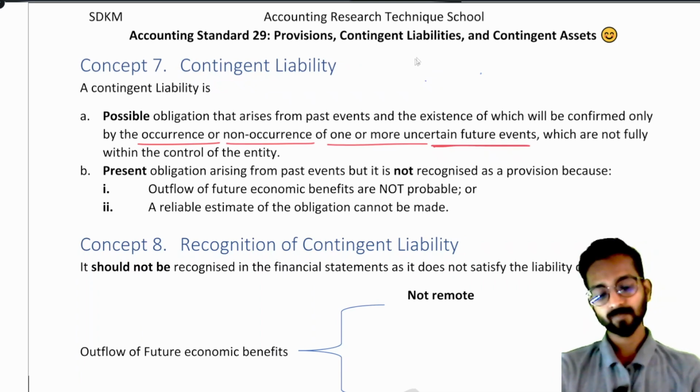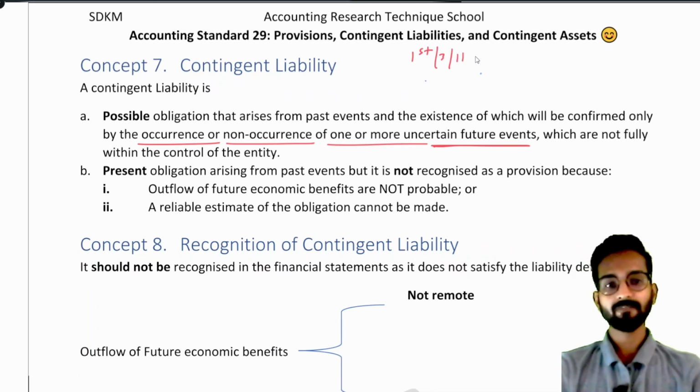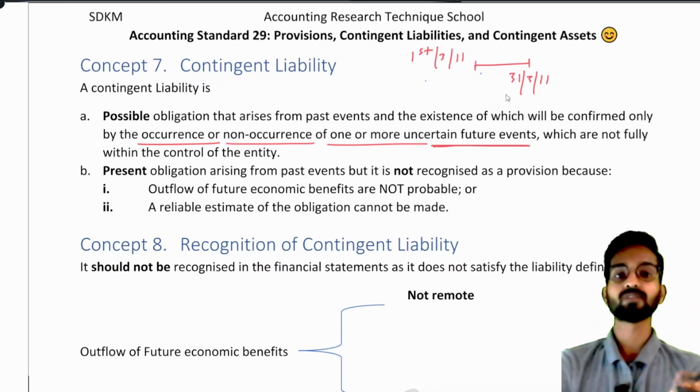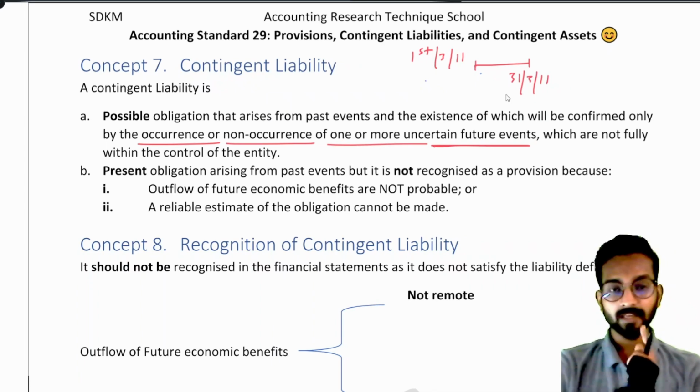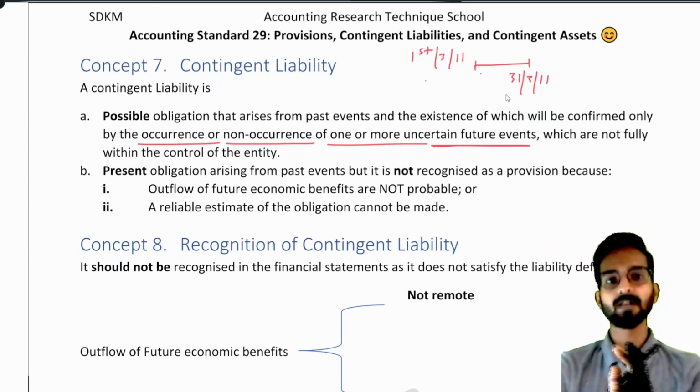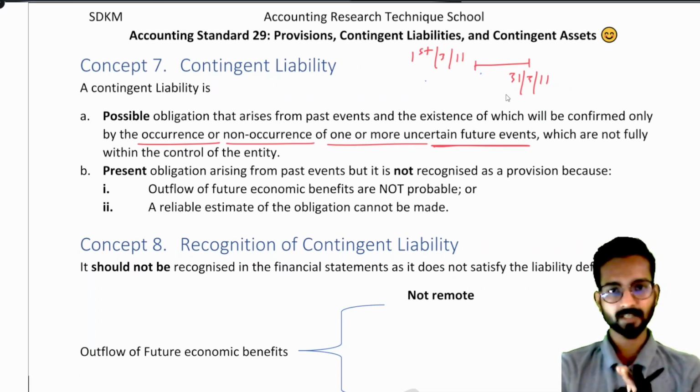It means suppose, say on 1st March 11, somebody filed a case against our company, and after that 31st March 11 came. This is just 1 month. On 31st March 11 we thought that there is a 10% or 20% chance that we might lose the case. It means it is possible that we might lose the case. It is not probable. If it was probable, we would create a provision. Here it is just possible because there is only a 10 or 20% chance to lose the case.